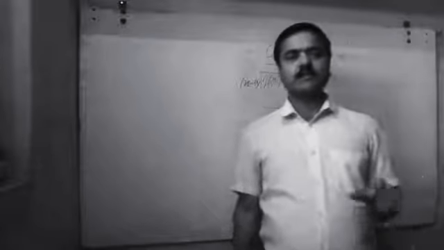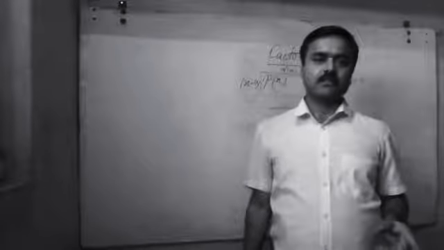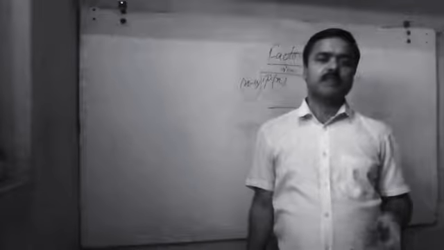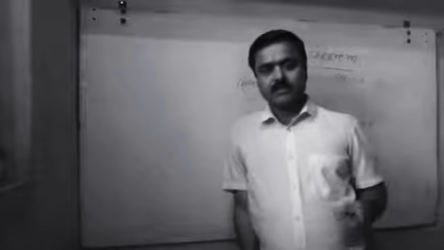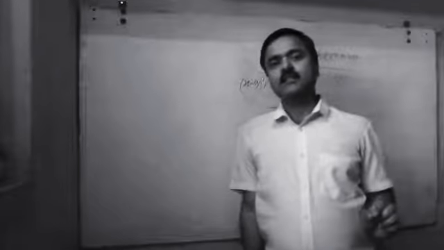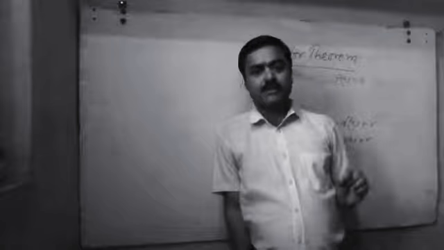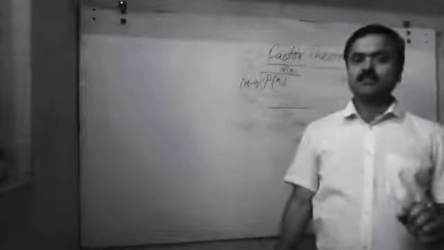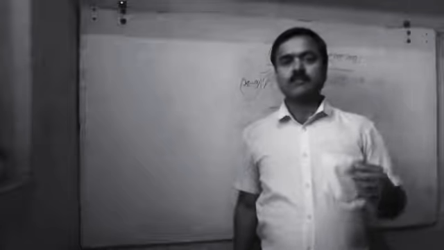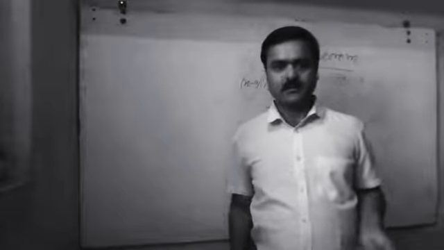Now you have seen the remainder theorem and the factor theorem. What is the difference between them? In the remainder theorem, x minus a is a divisor and r is a remainder. P(a) is the remainder, but it is not certain whether it is 0 or any other real number.